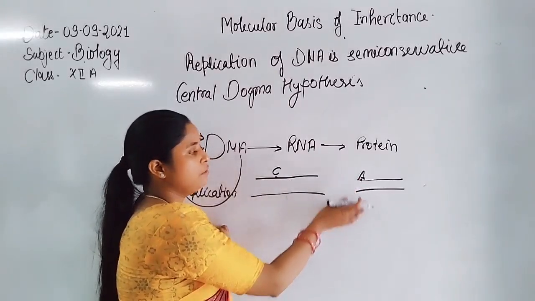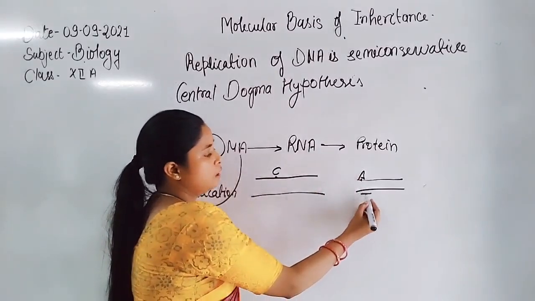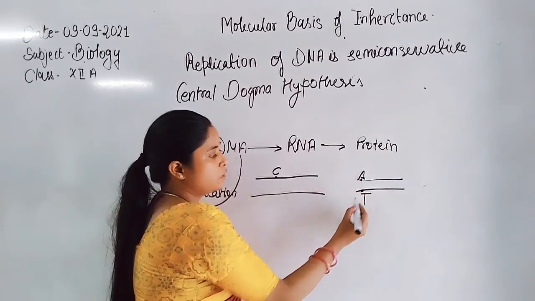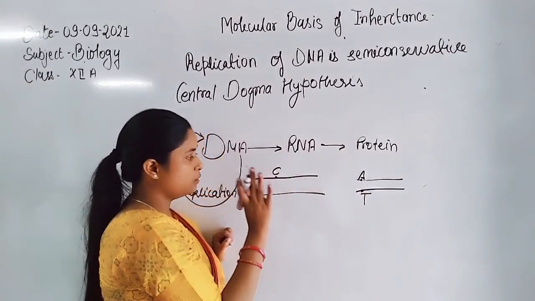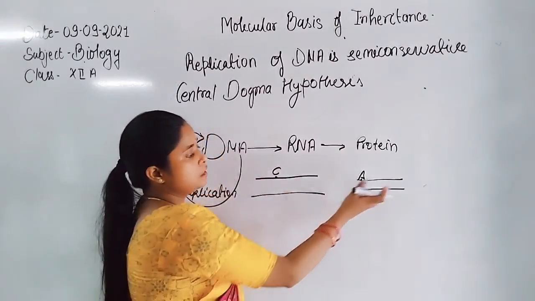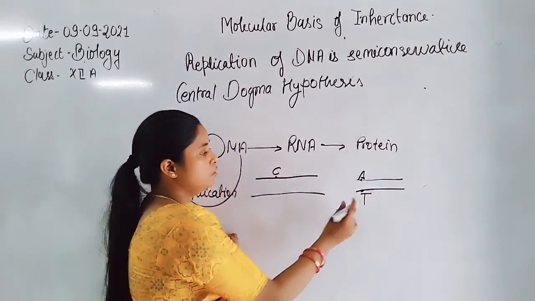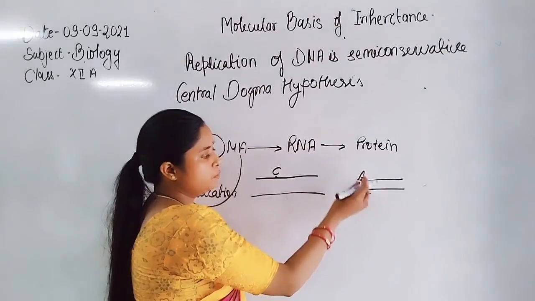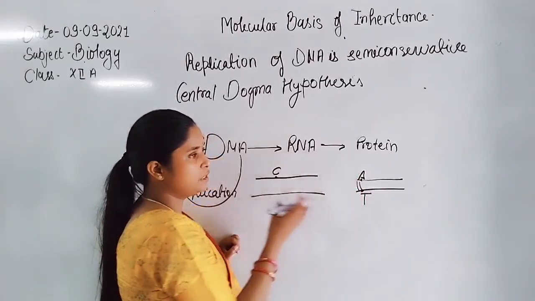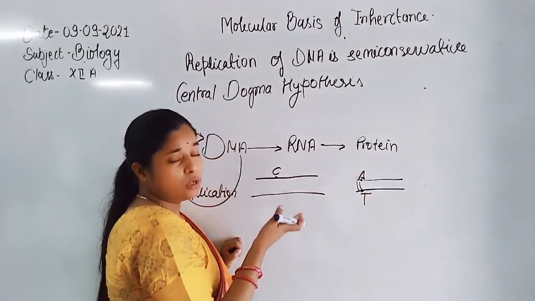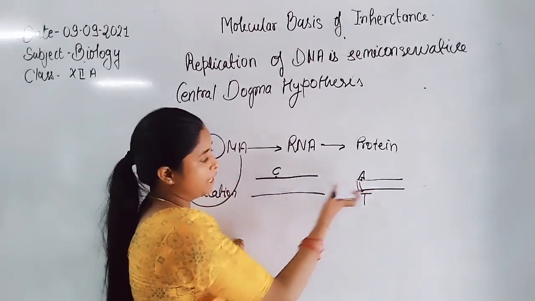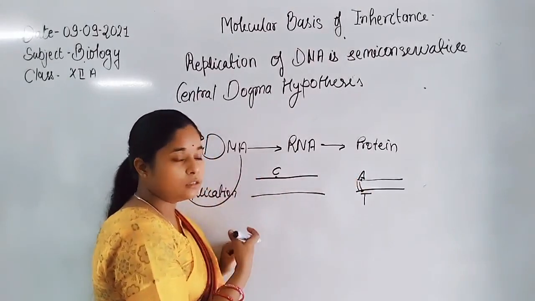So how can we replace it? On the rule of complementarity, the second strand will also have thymine. So we just correct the adenine bond with thymine, because we don't know what the parent strand has.